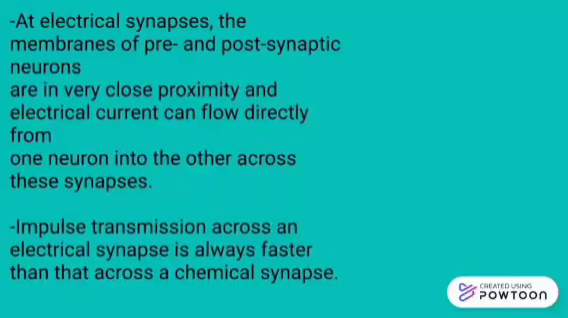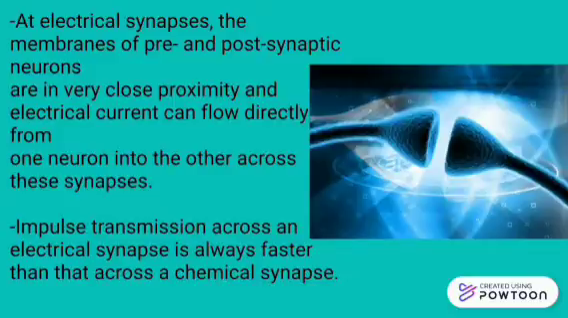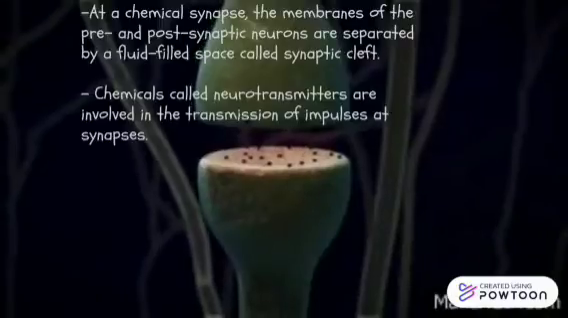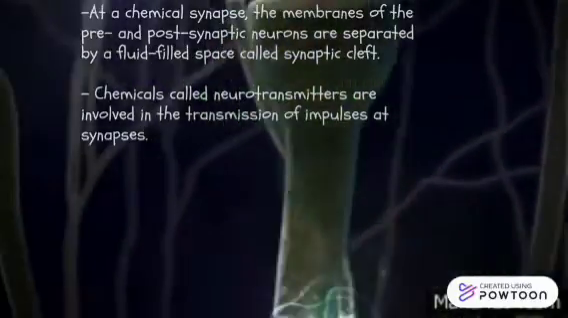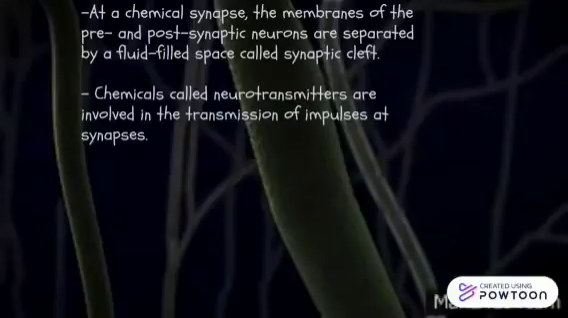At electrical synapses, the membranes of the pre- and postsynaptic neurons are in very close proximity, and electrical current can flow directly from one neuron into the other across these synapses. Impulse transmission across an electrical synapse is always faster than that across a chemical synapse. At a chemical synapse, the membranes of the pre- and postsynaptic neurons are separated by a fluid-filled space called the synaptic cleft. Chemicals called neurotransmitters are involved in the transmission of impulses at synapses.